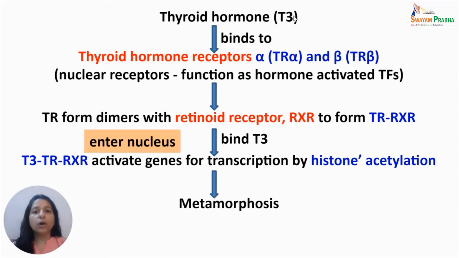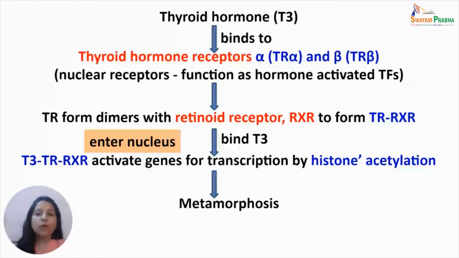Once the T3 hormone is formed, it binds to the thyroid hormone receptors, which are predominantly the nuclear receptors. There are two types of thyroid hormone receptors, alpha and beta, which are named as thyroid receptor alpha, TR alpha, and the thyroid receptor beta, that is TR beta. Now, these thyroid receptors form dimers with retinoid receptor RXR, and thus they form the complex TR-RXR.